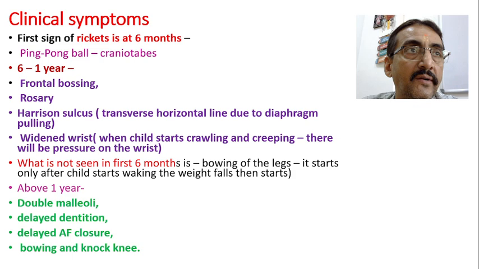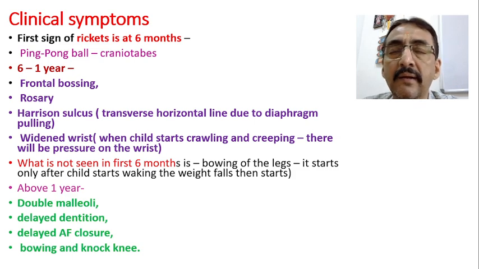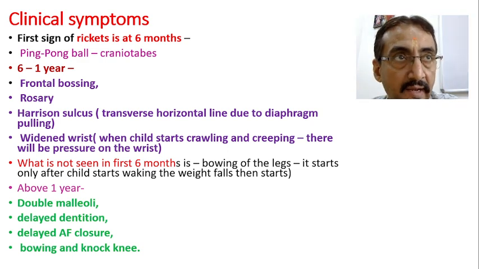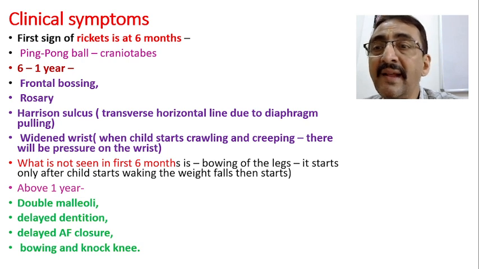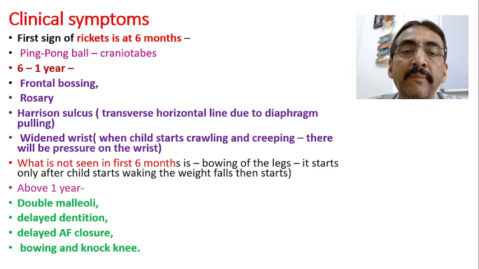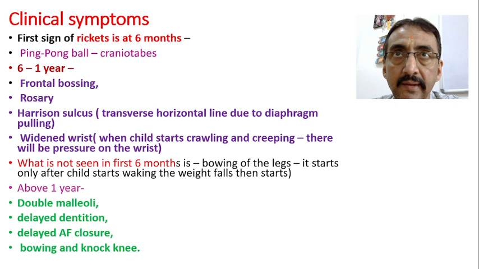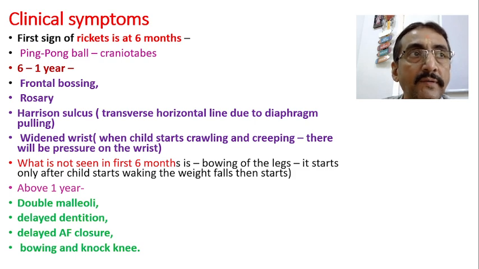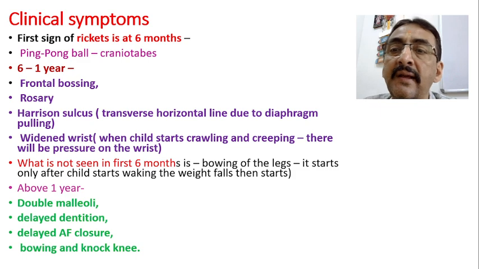Then 6 months to 1 year, talking about the late part of infancy, you will get frontal bossing. Then rachitic rosary may be seen. Then comes Harrison sulcus. Harrison sulcus is nothing but a transverse horizontal line due to diaphragmatic pulling. The diaphragm pulls the ribs. If the ribs are very soft, then they will be pulled down. That leads to a groove-like structure there, and that is called Harrison sulcus.